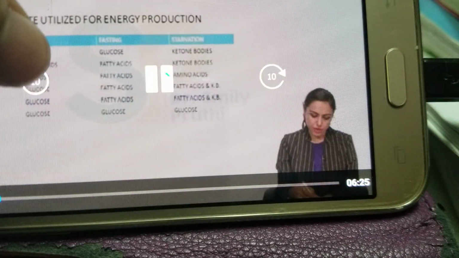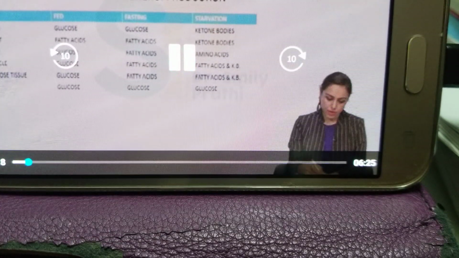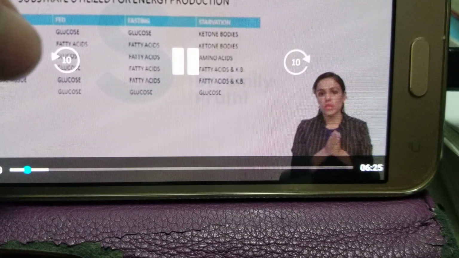Learn this thing. First column is used in various organs in various states in body.